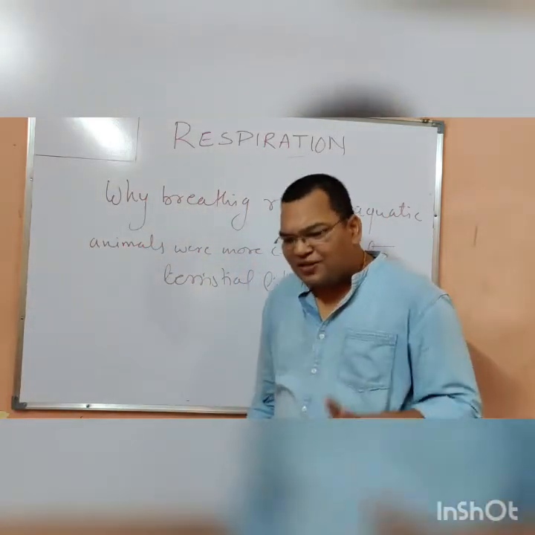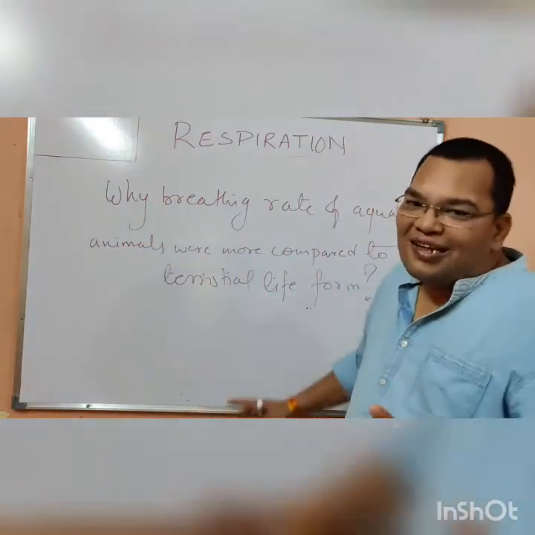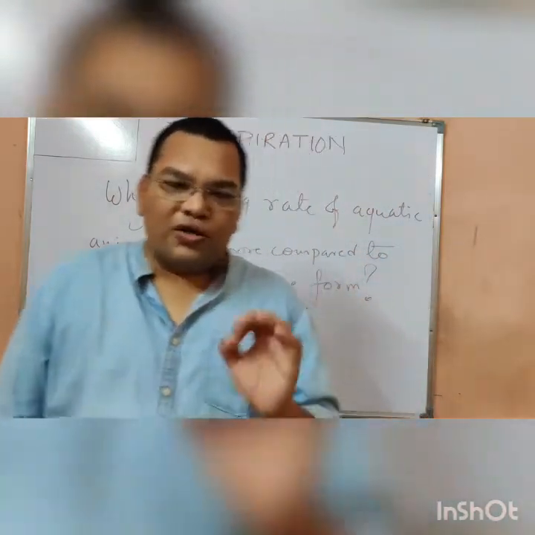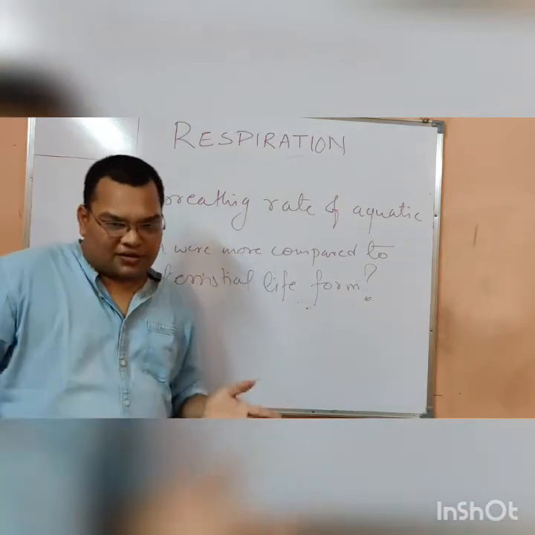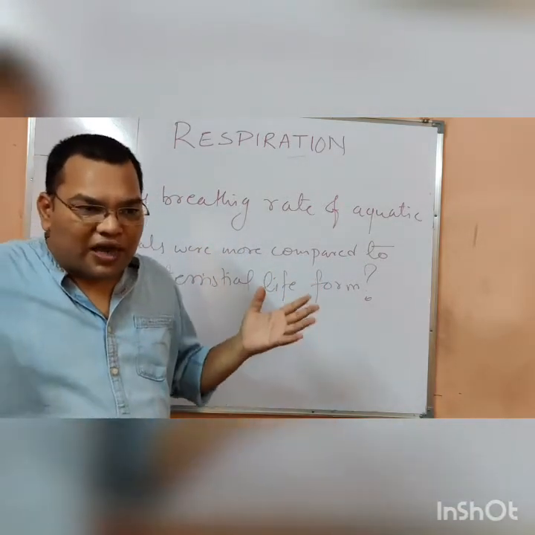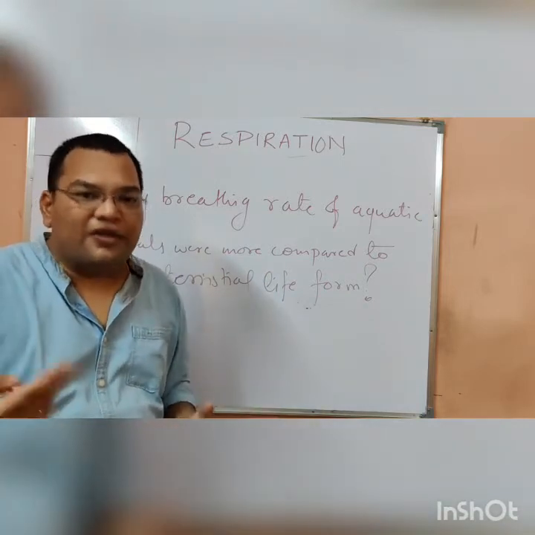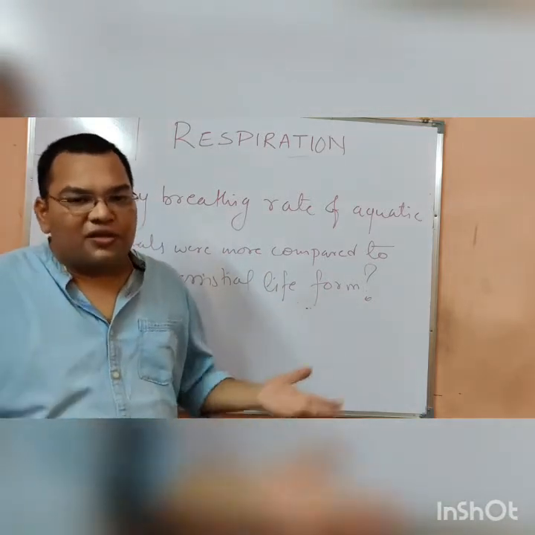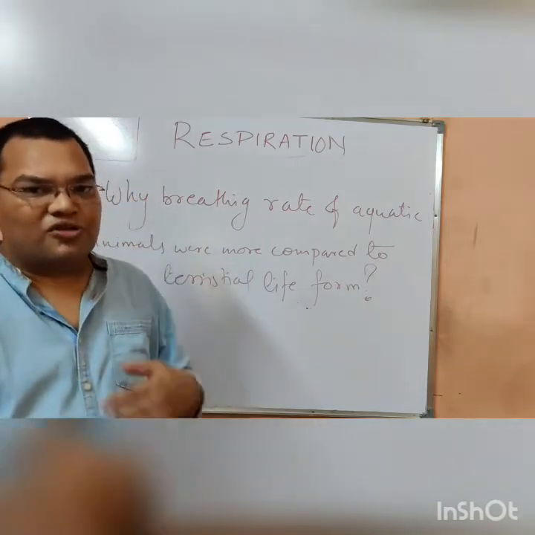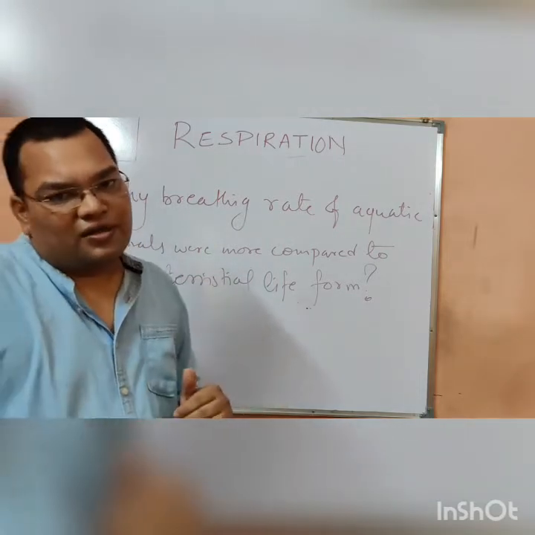The answer is very simple: the availability of oxygen. The oxygen is more available on the land, and there is no need for terrestrial animals to be in a hurry. If the availability is more, terrestrial animals can breathe slowly.